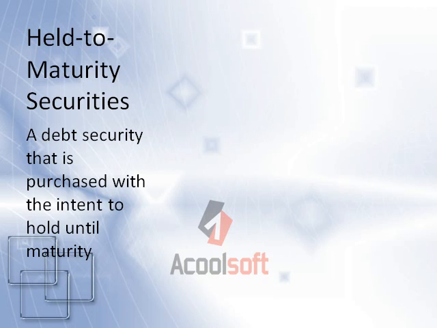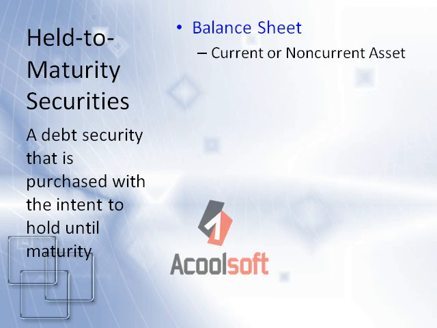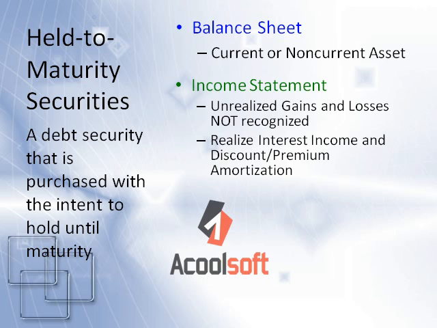A company purchases this type of debt security with the intention to hold it until maturity. Held-to-maturity securities also affect 3 financial statements. On the balance sheet, held-to-maturity securities show up as current or non-current assets depending on their date of maturity. This investment, held-to-maturity, is the only account we deal with and the only account that shows up on the balance sheet. On the income statement, because a company purchases held-to-maturity securities without the intent to trade, we do not recognize unrealized gains and losses. Therefore, they never show up on the income statement.